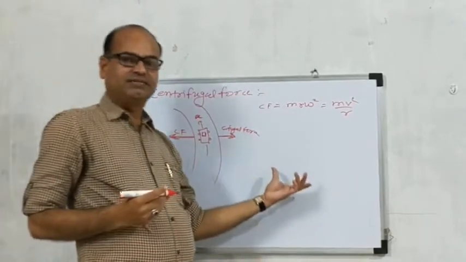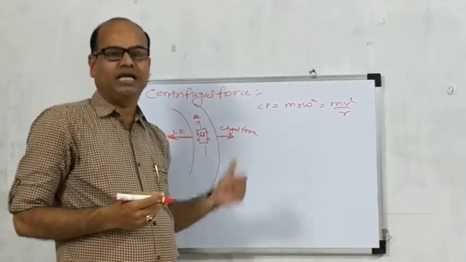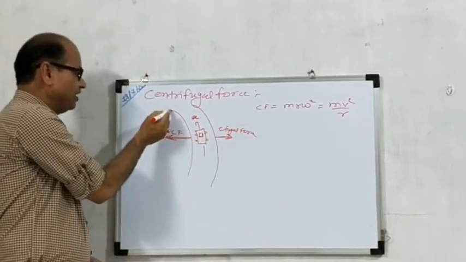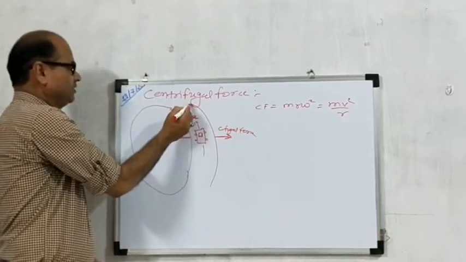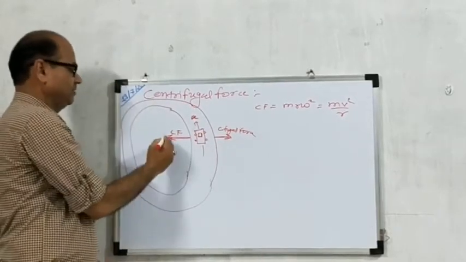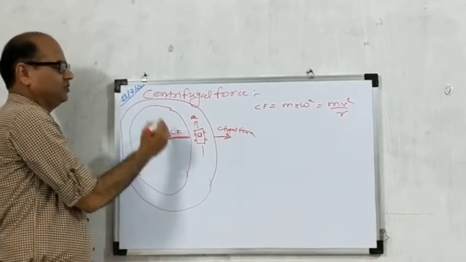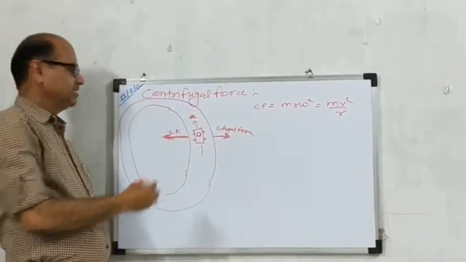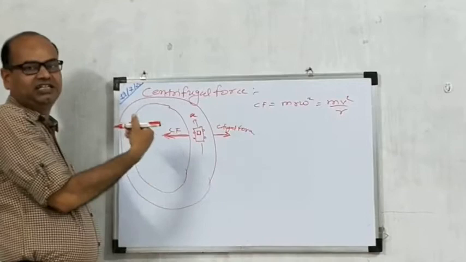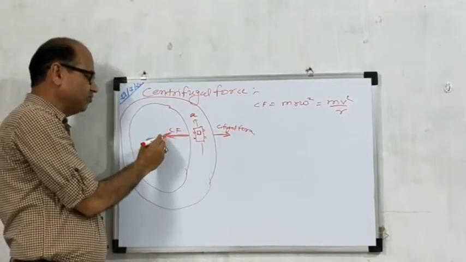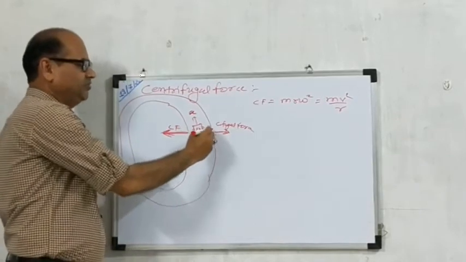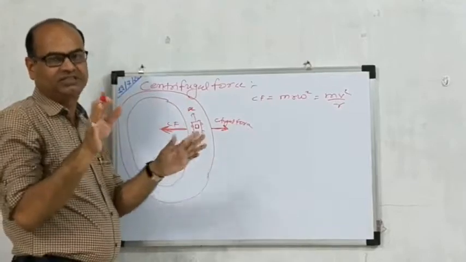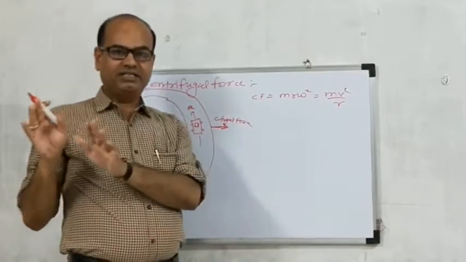The formula is the same as for centripetal force because the car is also moving in a circular form, but the force is exerted away from the center. Centripetal force acts toward the center, and centrifugal force acts away from the center. This is the difference between centripetal force and centrifugal force.